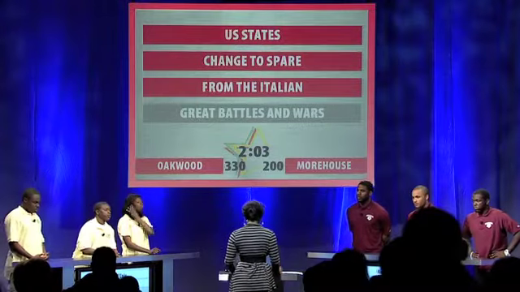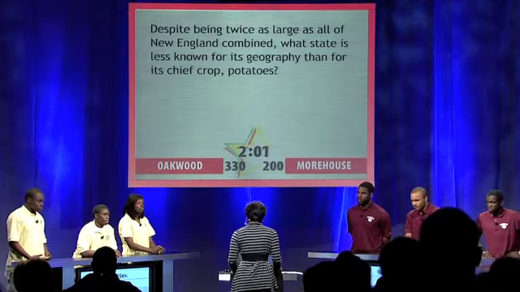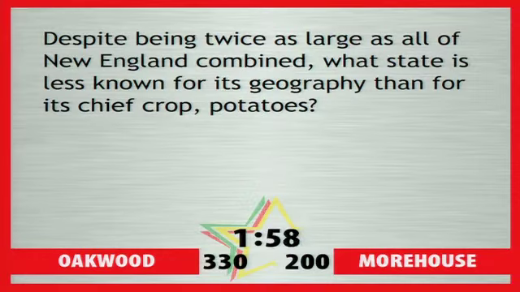Oakwood, please. U.S. states. Despite being twice as large as all of New England combined, what state is less known for its geography than for its chief crop, potatoes? Morehouse: Idaho. That's correct. Your bonus question for 10 points apiece. The highest state east of the Mississippi is the only one formed out of a Confederate state during the Civil War. What state and what is its capital? Florida, Tallahassee. We're looking for West Virginia, Charleston. No points, but category again.